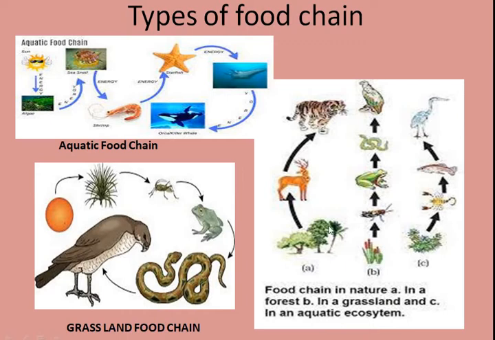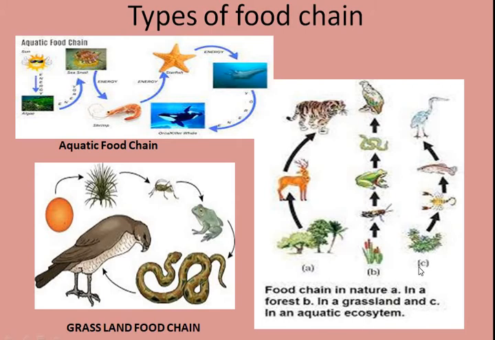The next example is a food chain of a grassland. Here in this one, the grasses are eaten up by the grasshopper. So grasshopper is the primary consumer, which depends on the producers. Now the grasshoppers are eaten up by the frog. The frog is eaten up by the snake, and the snake is eaten up by the eagle. So this is an example of a grassland ecosystem.